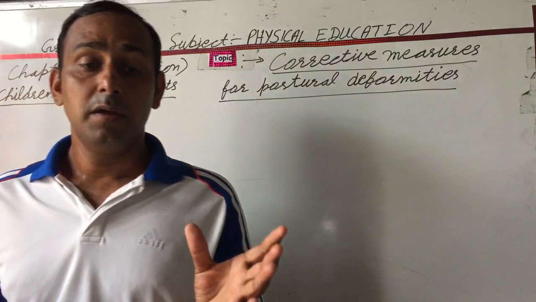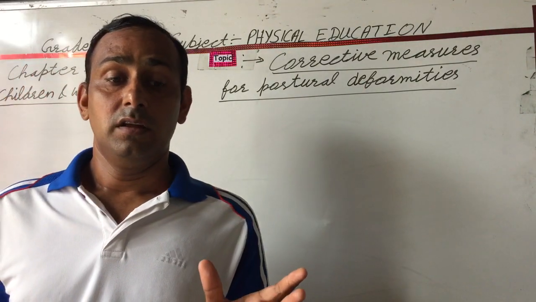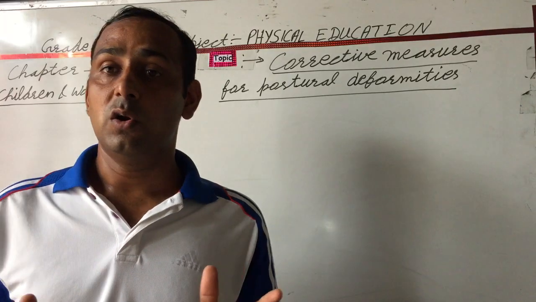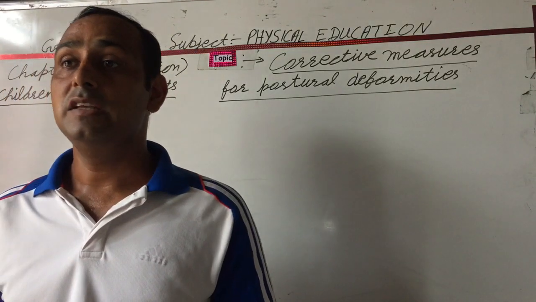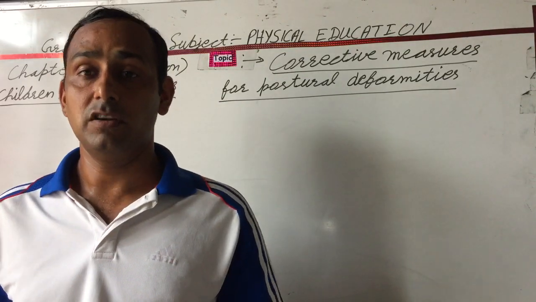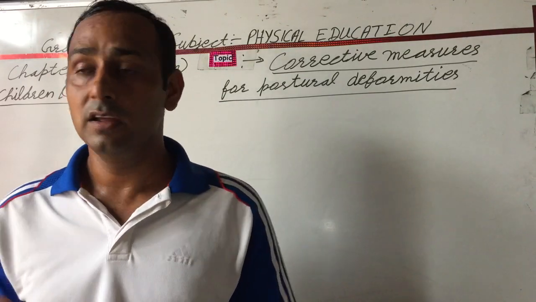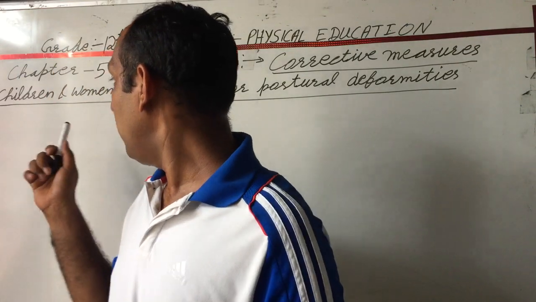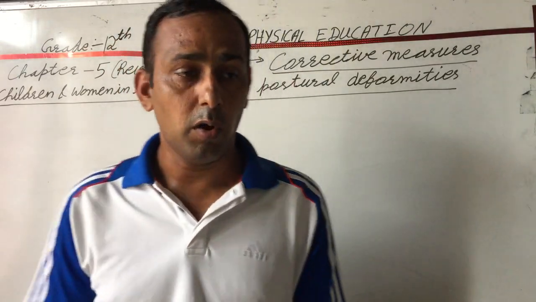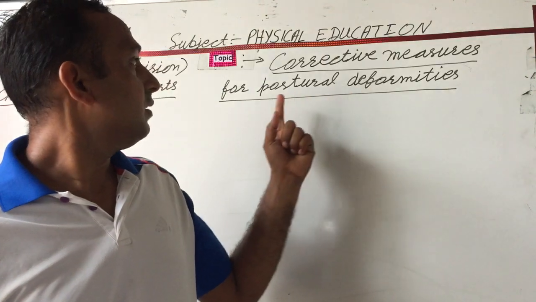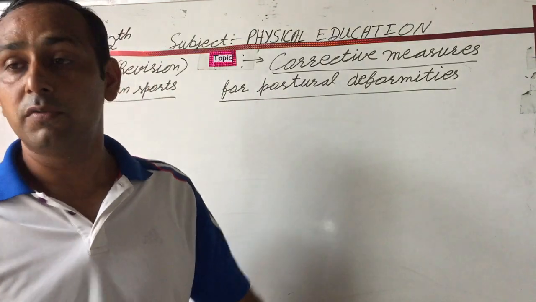Last day we discussed the main deformities: bow legs, kyphosis, scoliosis, lordosis, and flat feet. But today our topic is the corrective measure for posture deformity. First, give me attendance. After that we start this topic, chapter 5 revision, children and women in sports, corrective measure for posture deformities.